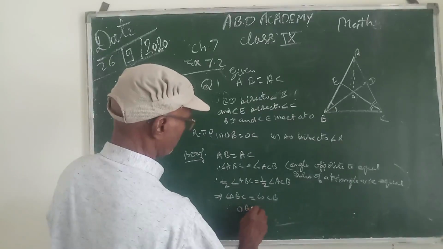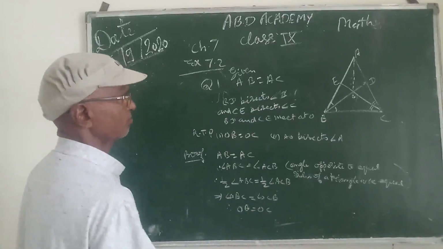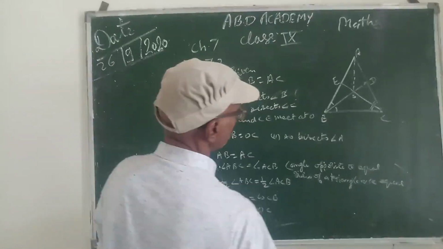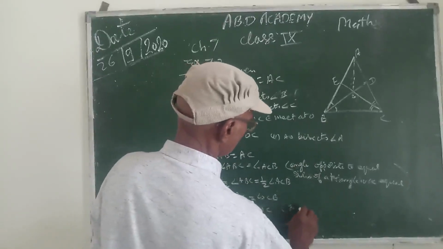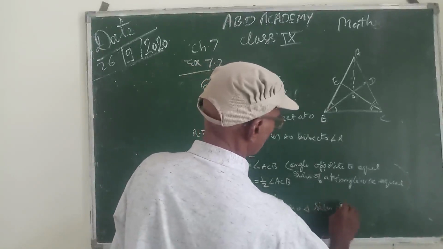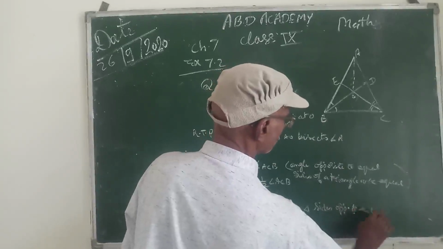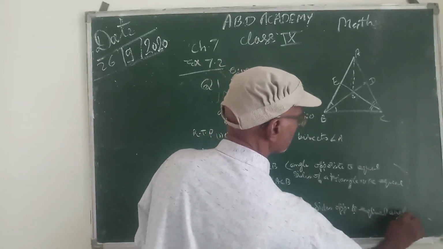Therefore, OB is equal to OC, because the theorem is that in a triangle, sides opposite to equal angles are equal.